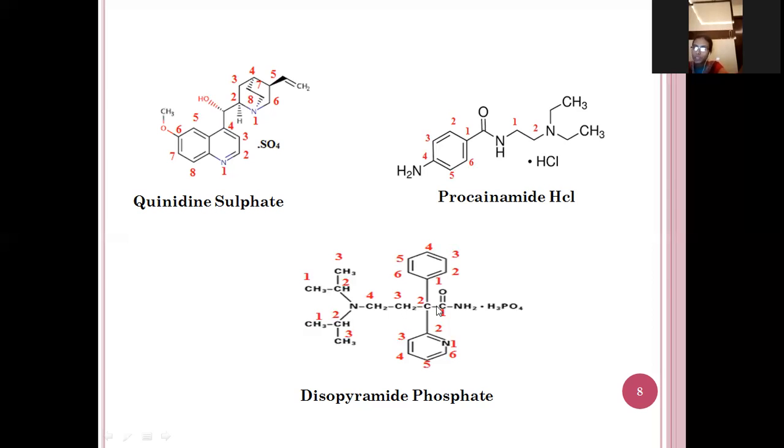See here the structure, 1, 2, 3, 4. So this is a butyl. In the first position, an amine group is there. In the second position, phenyl and pyridine structure is there. And at the fourth position, bispropyl amino, and this is a phosphoric acid.